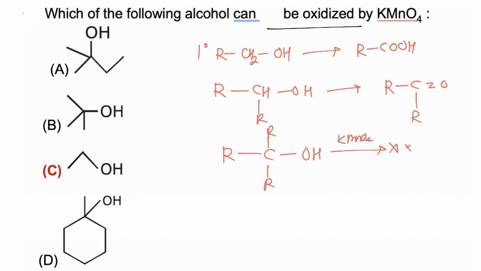So the first is 3 degree alcohol, so it cannot be oxidized by KMnO4. Now B, this molecule is again 3 degree alcohol, so it also cannot be oxidized. Option C is 1 degree alcohol, and 1 degree alcohol can be oxidized by KMnO4. Option D, again this alcohol is tertiary, and tertiary alcohol cannot be oxidized by KMnO4,